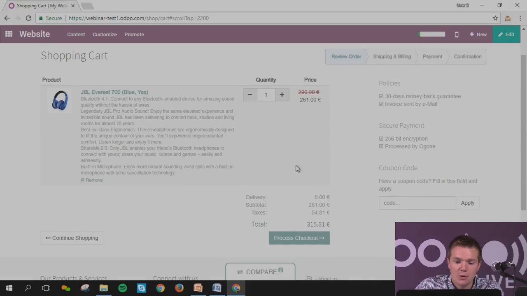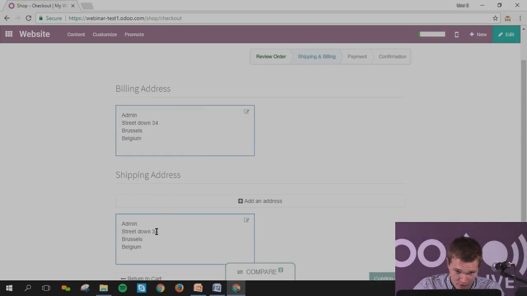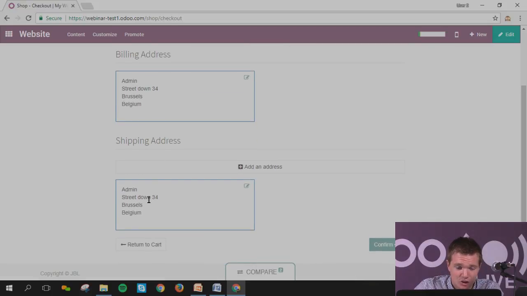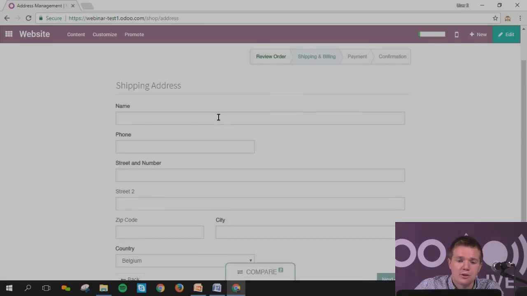As soon as you check out, the customer will need to put the information linked with his billing address and shipping address. Billing address, that's mine, let's imagine, and shipping address. Okay, you can add another one and put this information. Okay, what is important, you can put some specific fields like name, phone, street, and number. And as you can see, the ones which are in bold, it's the ones that you need to fulfill.